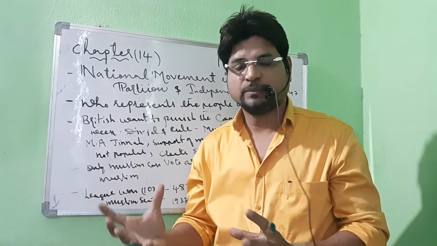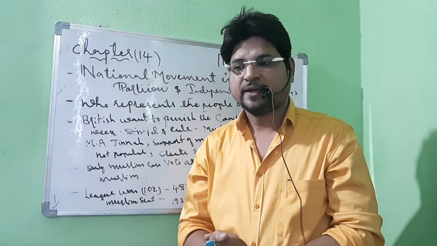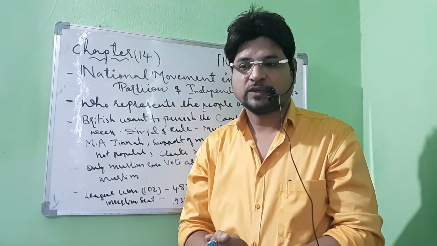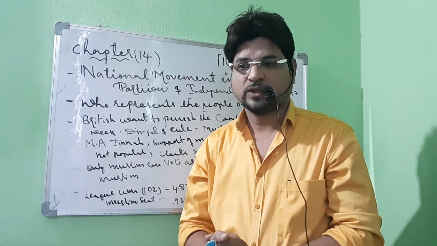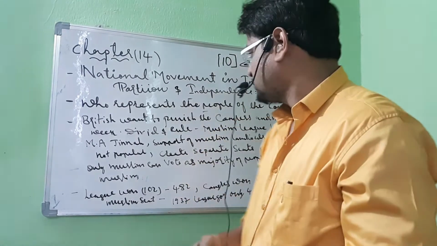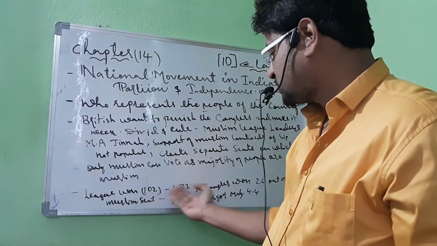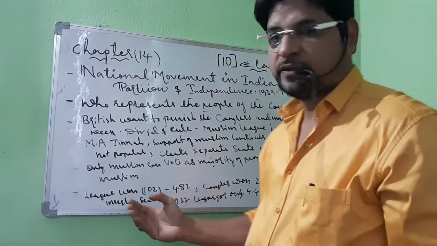So the Britishers agreed and gave Muslim reservation in the areas where they contested the election. By that, the Muslim League won one or two seats out of the 482 seats where they contested.